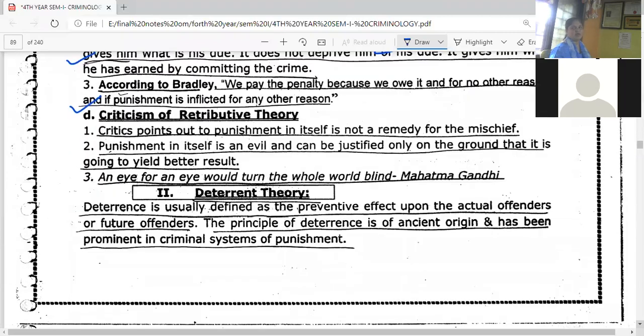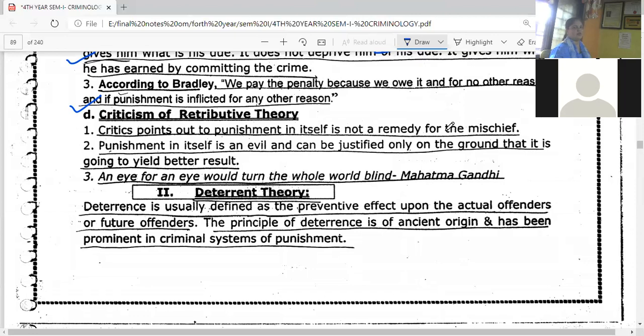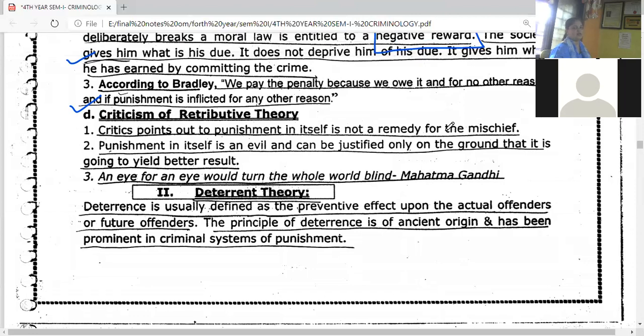Okay, the critic of this particular theory says what they are saying. Critic point out that the punishment is itself not a remedy for the mischief. Punishment म्हणजे रेमेडी नाहीये. एका रॉंग साठी दुसरं रॉंग करणं म्हणजे रॉंगची सिरीज वाढवणे. Number 2, punishment in itself is an evil and can be justified only on the ground it is going to yield better result. जर त्या पनिशमेंट मधनं काही बेटर मिळणार असेल तरच पनिशमेंट उपयोगाची, नाही तर पनिशमेंट उपयोगाची नाहीये.